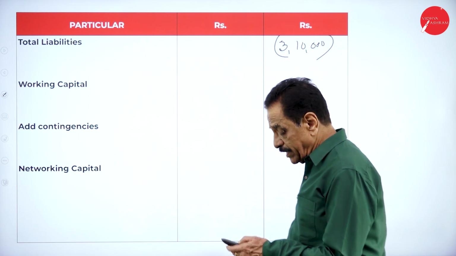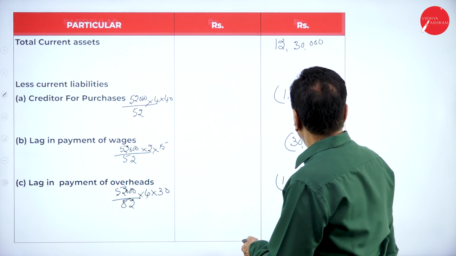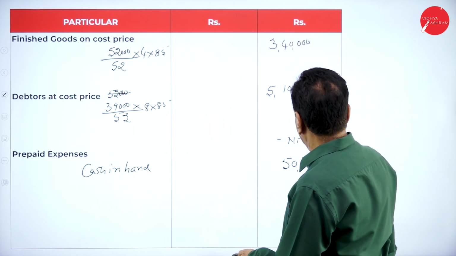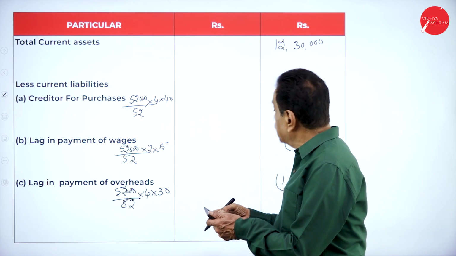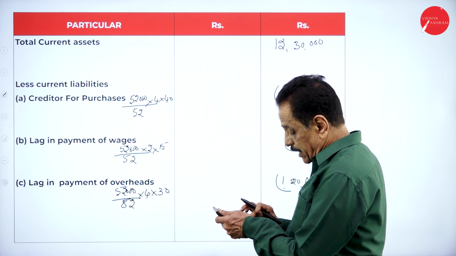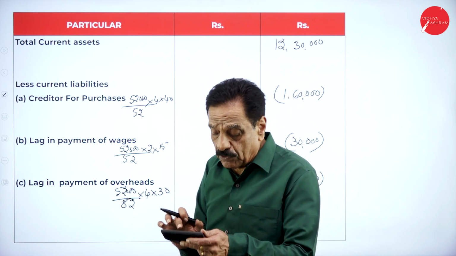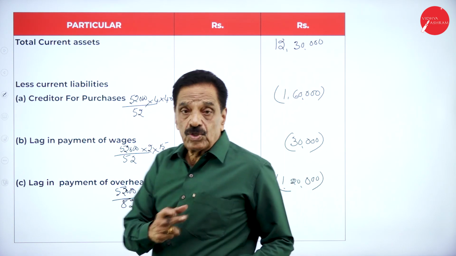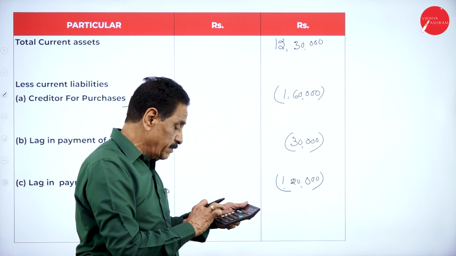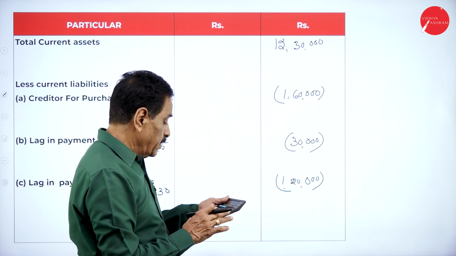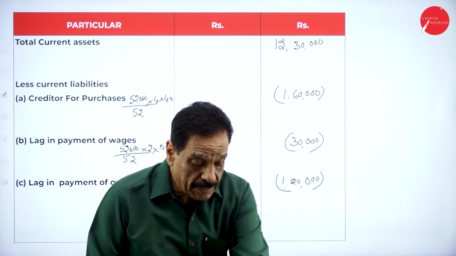So working capital now, come back. 12,30,000 minus 3,10,000, 9,20,000.